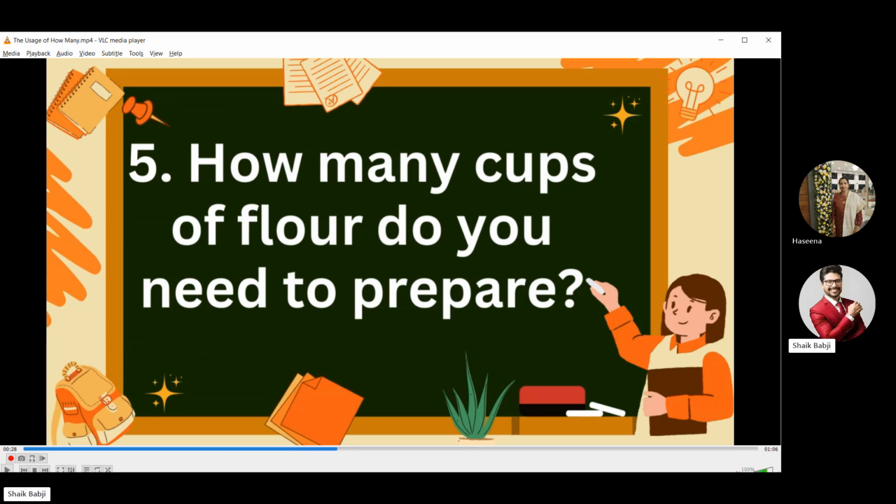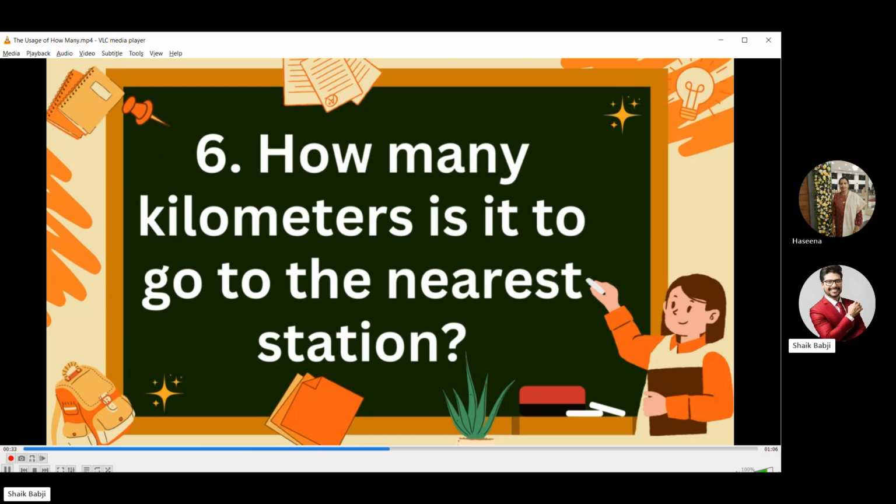Now the fifth one, how many cups of flour do you need to prepare? I repeat, how many cups of flour do you need to prepare? And the sixth one, how many kilometers is it to go to the nearest station? I repeat, how many kilometers is it to go to the nearest station?